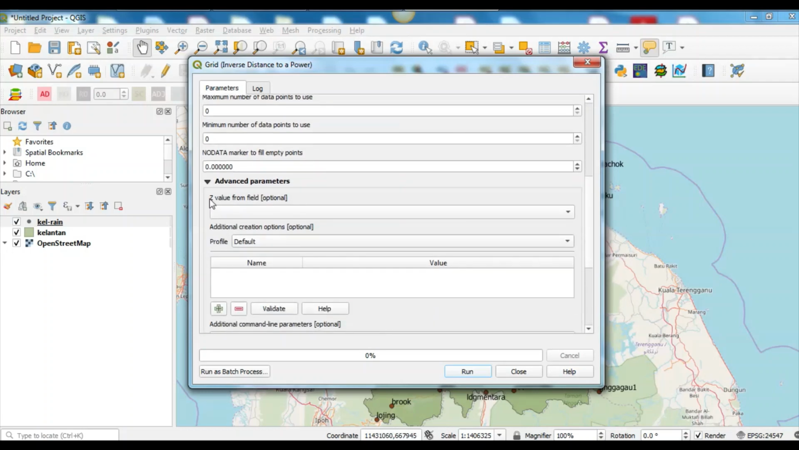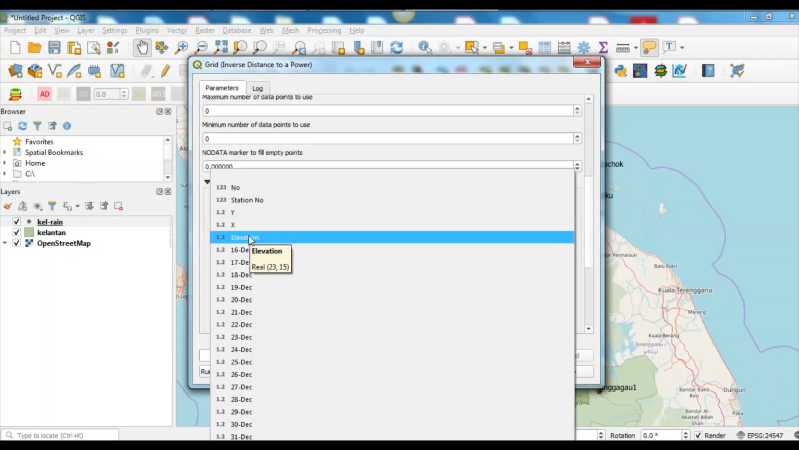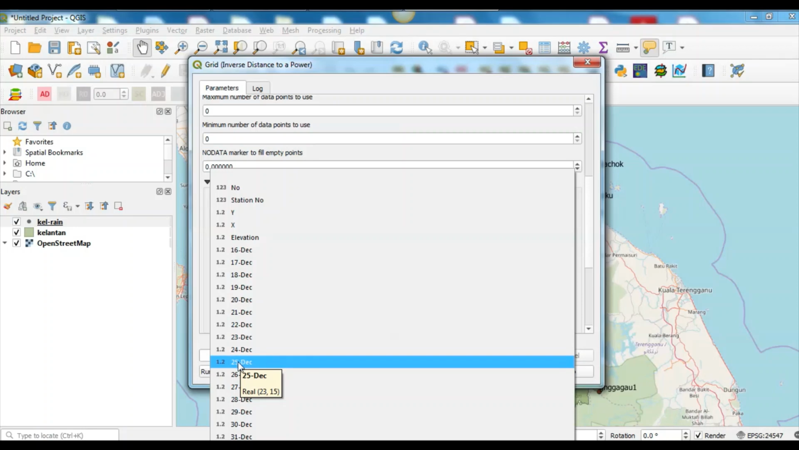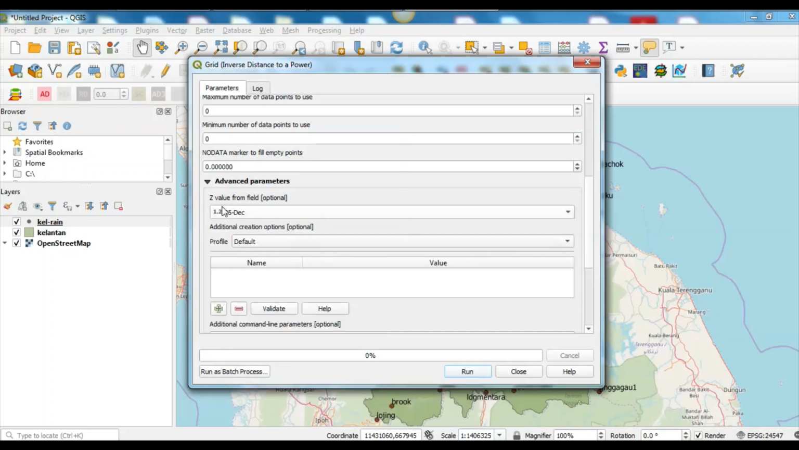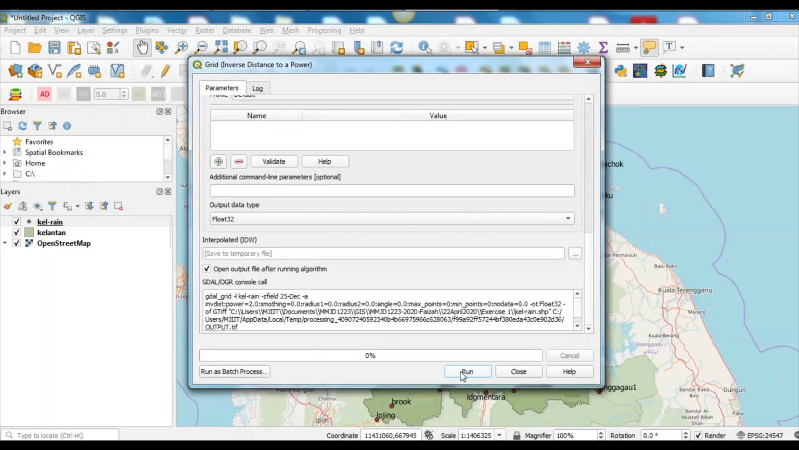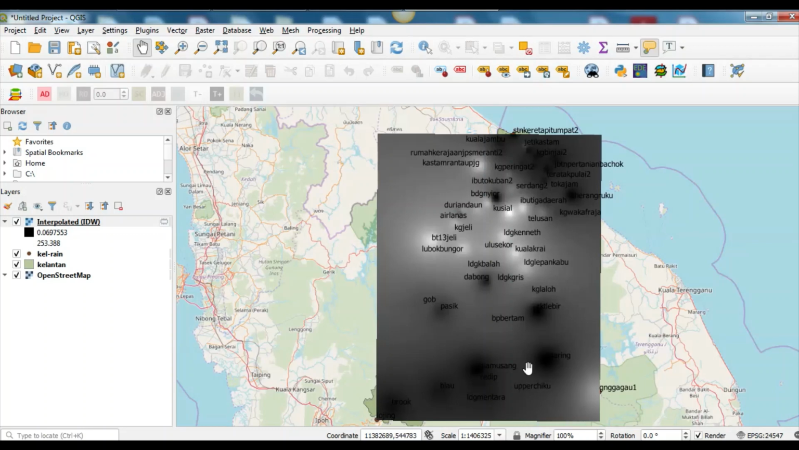Under advanced parameters, because we want to make the rainfall distribution, not the elevation distribution, we need to choose the day that we want to use. In my case, I choose Christmas day, 25th December, to make the simulation. I choose 25th December, then click run and close. Now we have the interpolated IDW produced from the rainfall on 25th December.